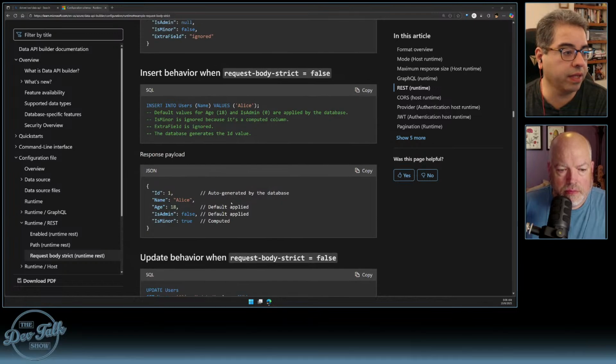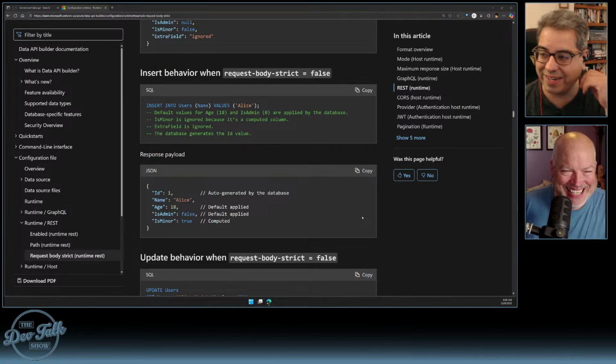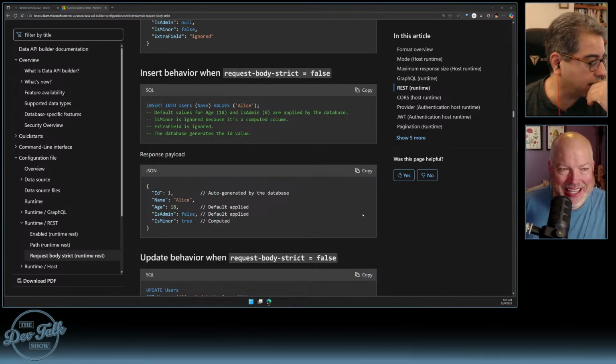It was probably, in the earlier days of the data API builder, that people had to work around the fact that there were rules in the database and there were computations and defaults, and they wanted them applied more faithfully. But then somebody comes along and says, well, here's my update payload, and it's like, no, that doesn't make any sense. We don't allow that, right? So that's cool. I think that's a nice thing.